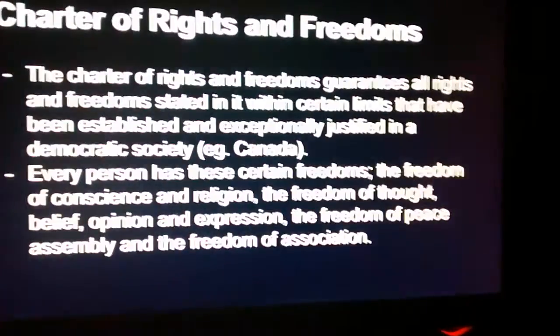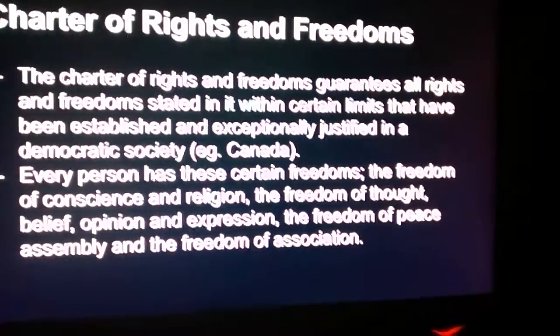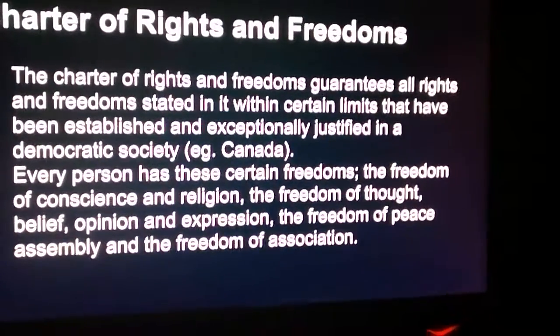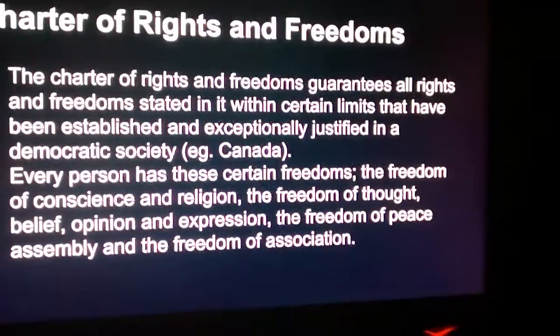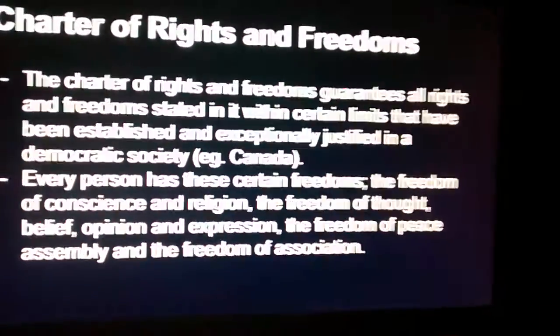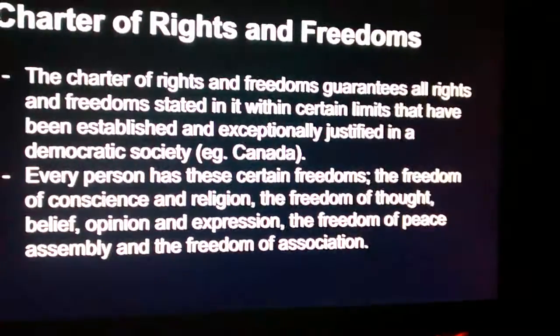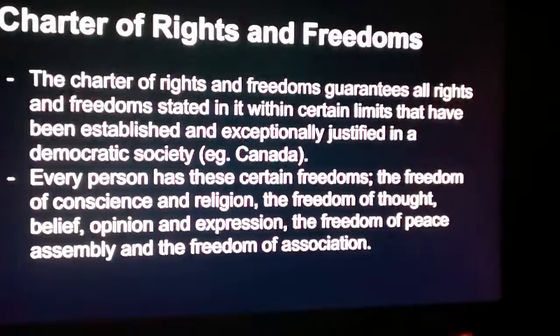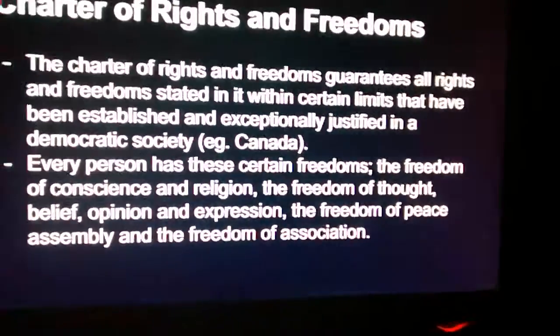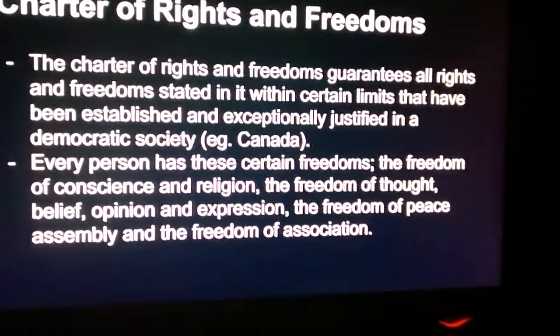The freedom of conscience and religions, such as to believe in a certain religion, like Catholicism and Muslim and such. The freedom of thought, belief, opinion, and expression, so the ability to express your opinion to others and stand up for what you believe in. The freedom of peaceful assembly, and the freedom of association.